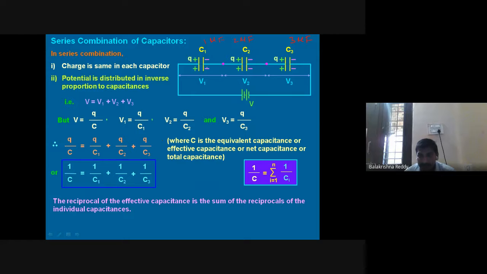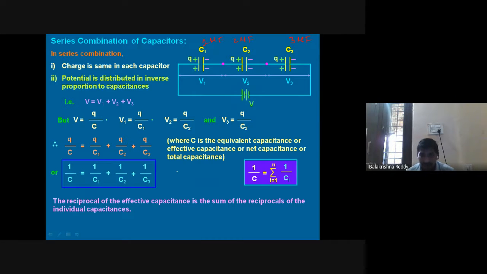whatever the smallest value which is connected in the series is, you can see here, 1 microfarad in this. But after calculation, this equivalent value is smaller than this value, meaning the resultant value of the capacitance of the capacitor in series combination is smaller than the smallest value which you have connected.